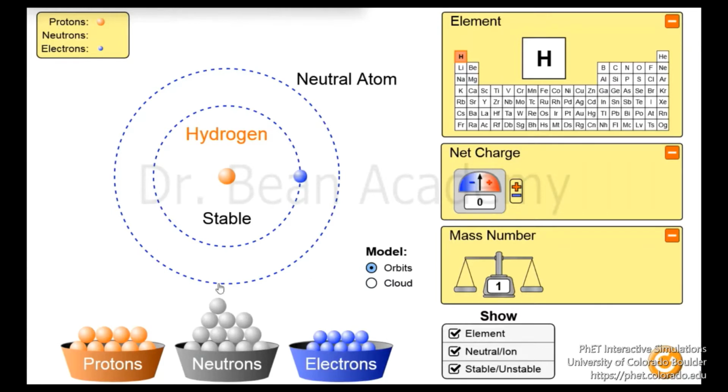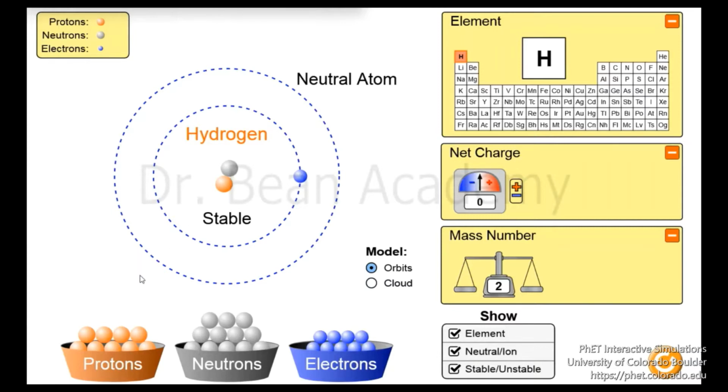So if I add one neutron, it is still hydrogen, but it is not the base hydrogen, meaning the most stable element in the periodic table, the simple hydrogen. It is not the same hydrogen because it has one extra neutron, but still it is stable. So it is an isotope. The first was hydrogen, and this is an isotope of hydrogen because it has one extra neutron. So this is one isotope.